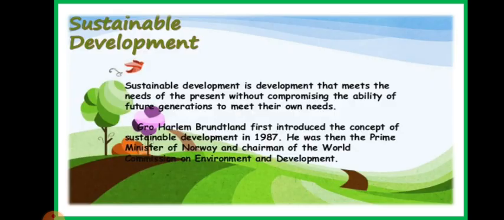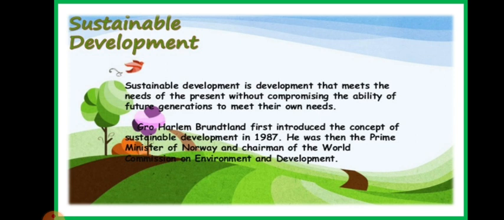Now one more thing is there, that is sustainable development. Conserving the resources means we have to protect the resources, and sustainable development is the basic principle of the conservation of resources. What is sustainable development? The basic definition of sustainable development is the judicious use of resources. Judicious use of resources means we have to use the resources properly and conserve them so that they can be available for the future generation also. That is known as sustainable development.